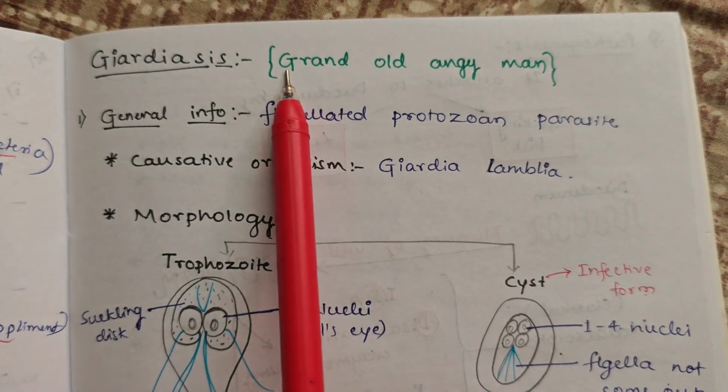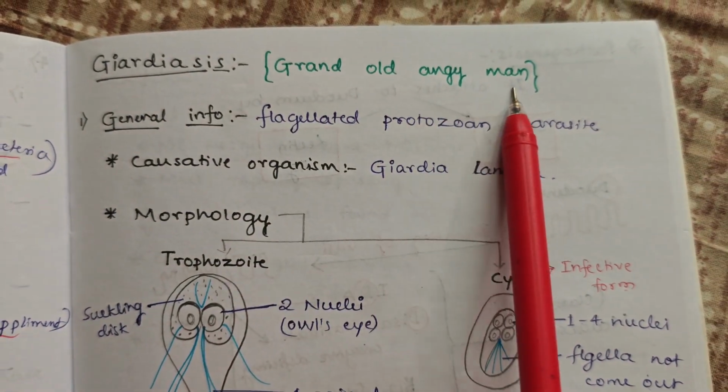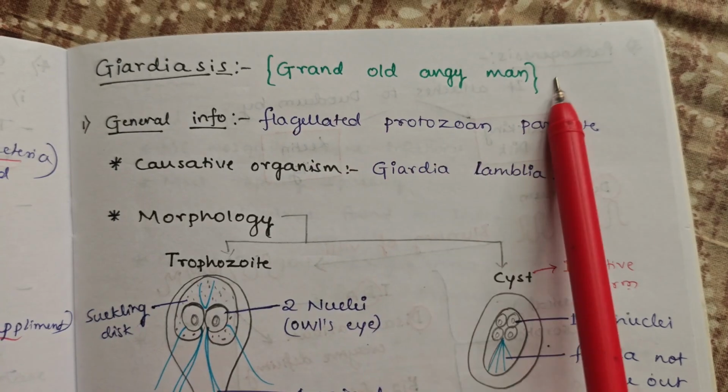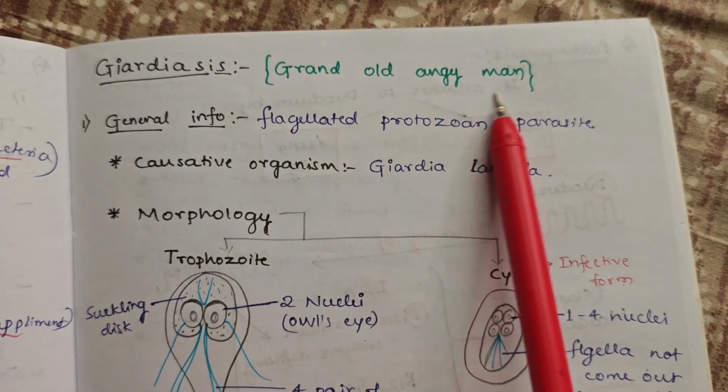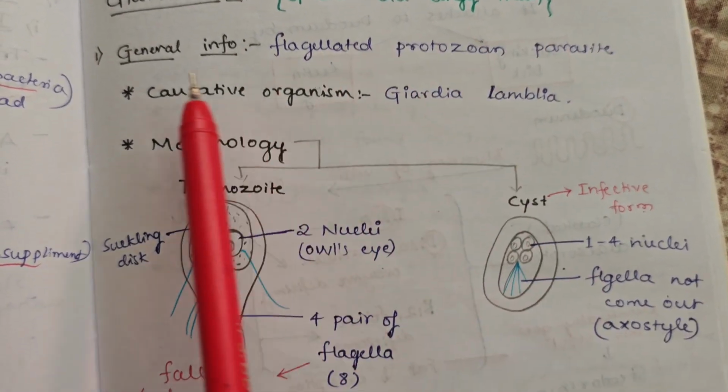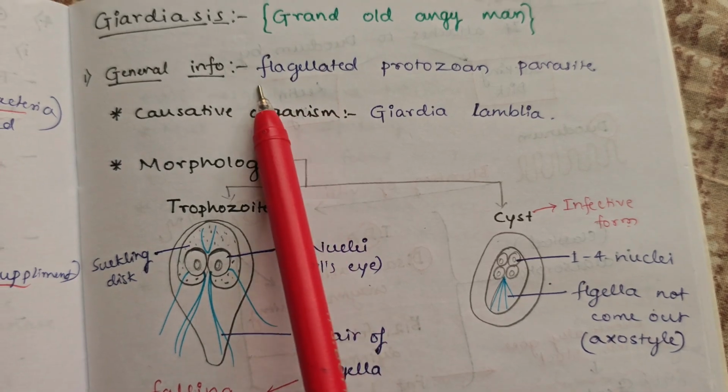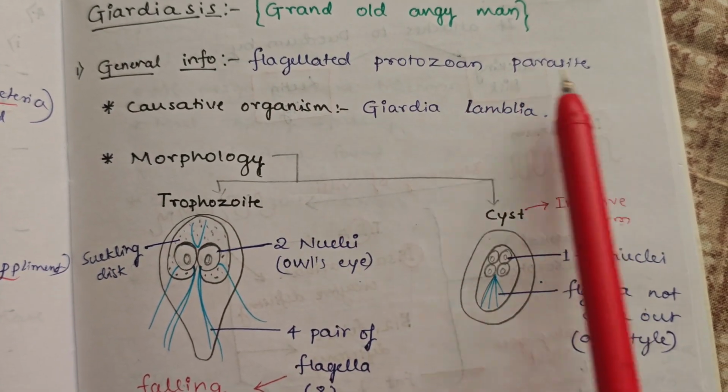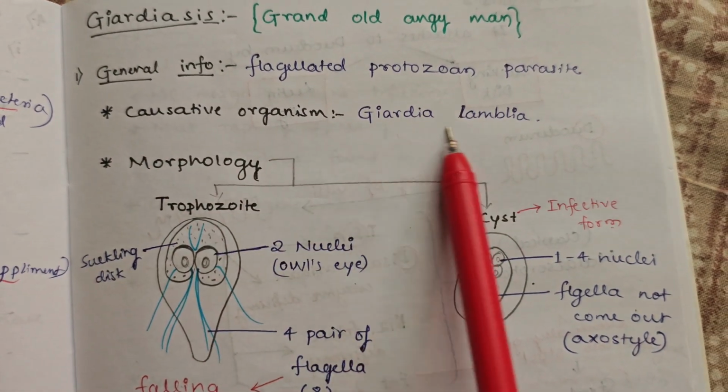Giardiasis, also called the grand old man of microbiology. This is only for remembrance purpose, for mnemonic stuff. General information: they are flagellated protozoan parasites. The causative organism is Giardia lamblia.